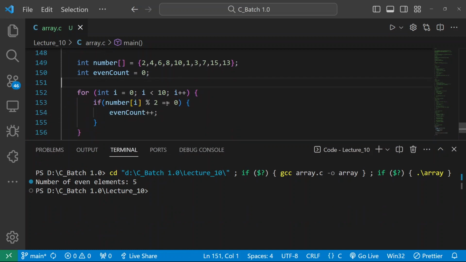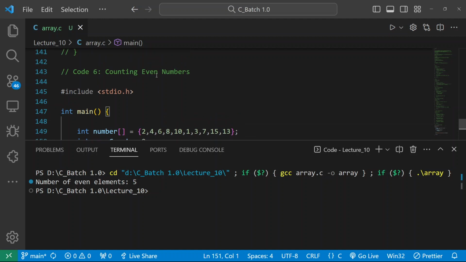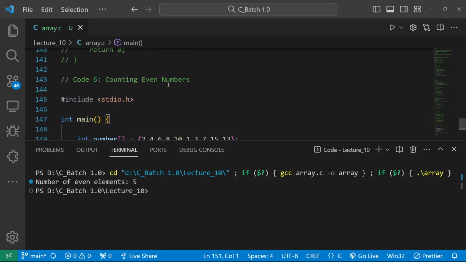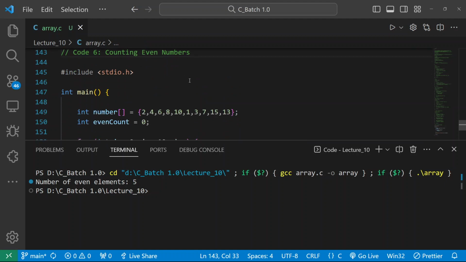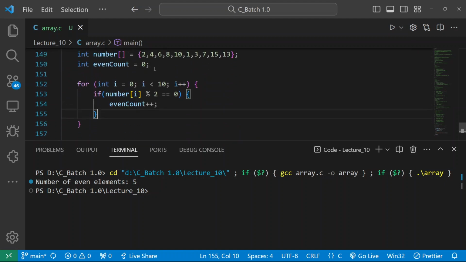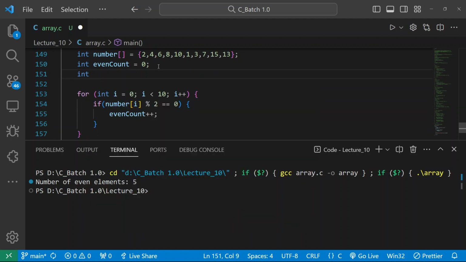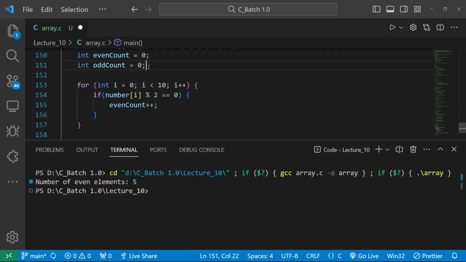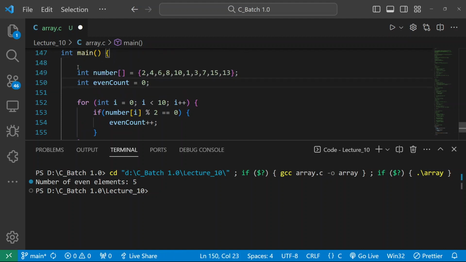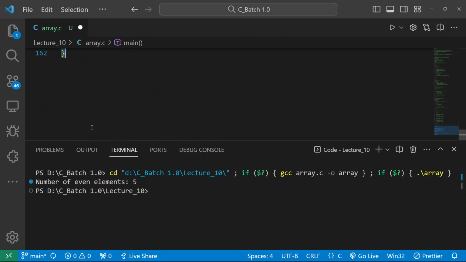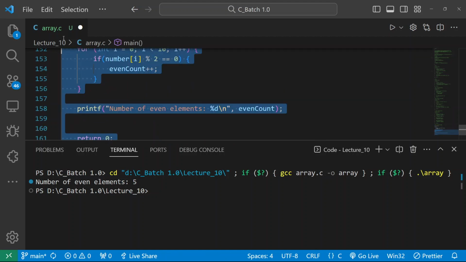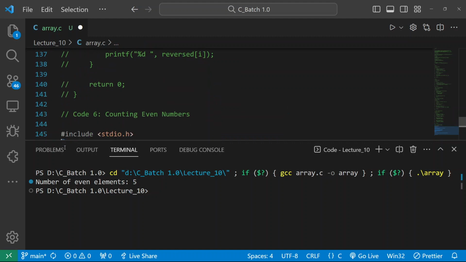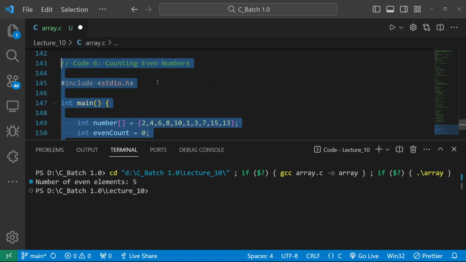Okay, there is a question. You are counting even numbers, so what you can do is count both even numbers as well as odd numbers. A very simple thing I will be doing. I will be declaring int oddcount, and it will also be 0. It will also be okay. So what can I do? Let me copy this code. I will be writing in this way. It will be a very good thing for you. Let me copy this.